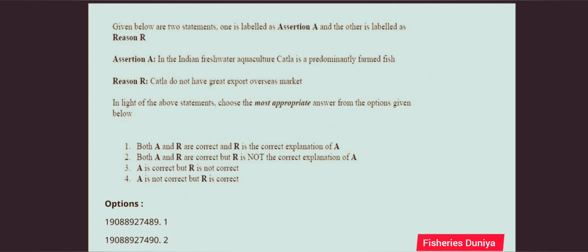Next question, given below are two statements. One is labeled as assertion A and the other is labeled as a reason R. So assertion A, in the Indian freshwater aquaculture, Katla is a predominantly farmed fish. Reason R, Katla do not have a great export overseas market. So this question is correct answer is option number 2. Both A and R are correct, but R is not correct explanation of A.